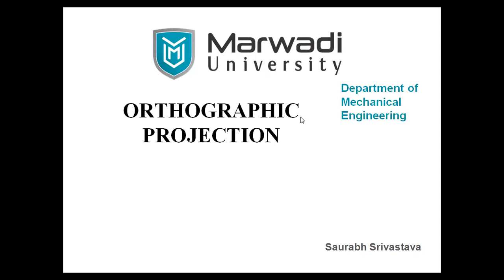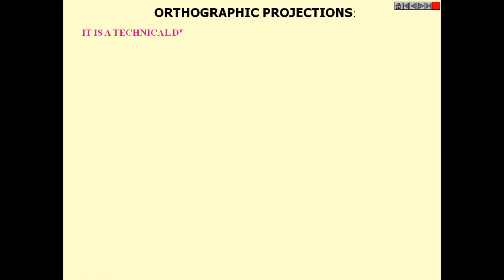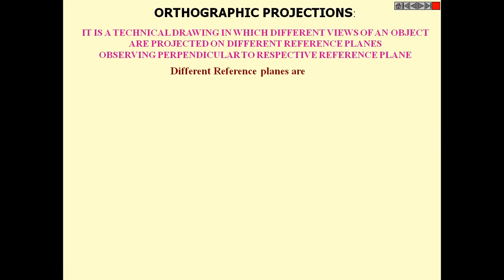Okay. So, orthographic projection. Let me have a quick revision and then we'll move forward. Orthographic projection is a technical drawing in which different views of an object are projected on different reference planes, observing perpendicular to the respective reference planes. It is a technical drawing in which we can see the different views, with respect to the different projection planes or reference planes, and the observation will be perpendicular to the respective reference plane.